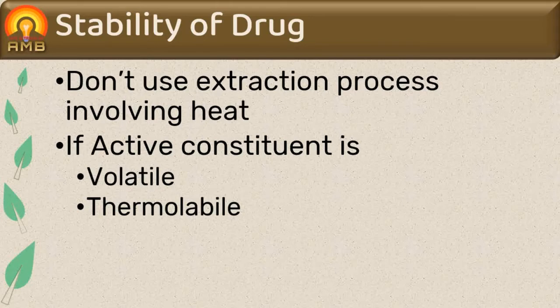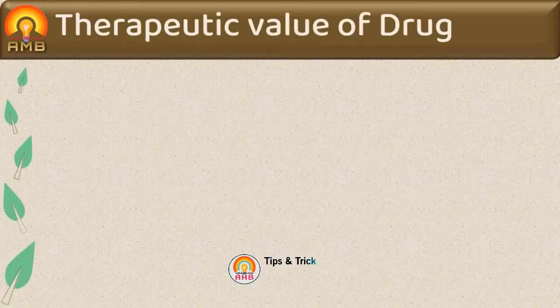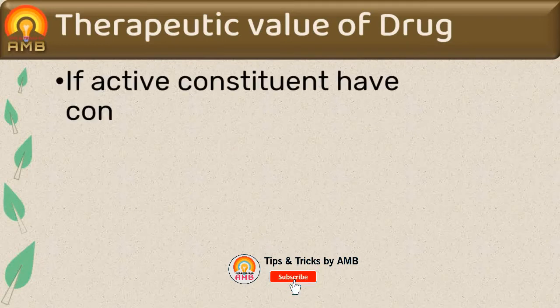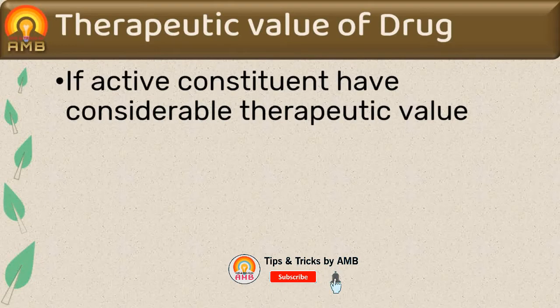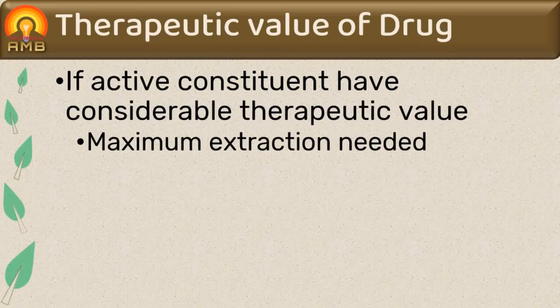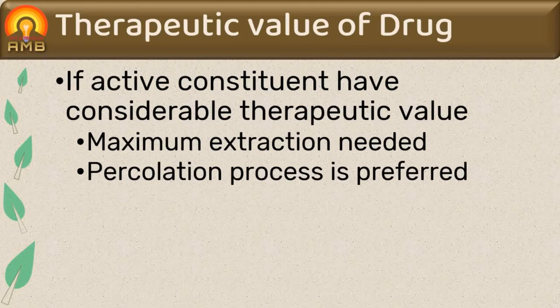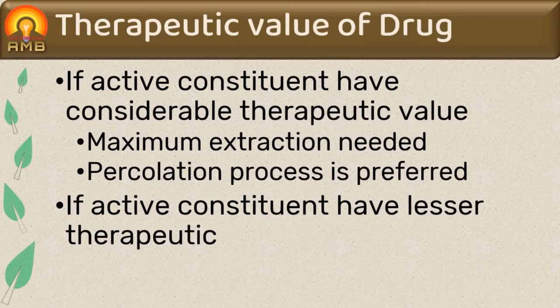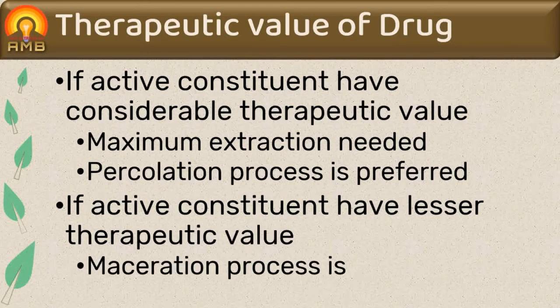Next factor is therapeutic value of drug. Therapeutic value of drug decides its cost. If drug is having considerable therapeutic value, that is, it is effective in some of the important diseases, maximum extraction is required. Such drugs are extracted with percolation process to remove all the active constituents from the drug. Drugs having less therapeutic value are extracted by maceration process.